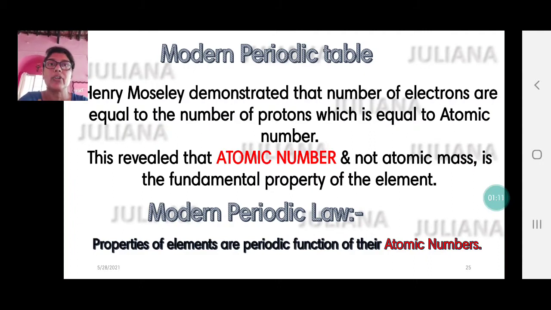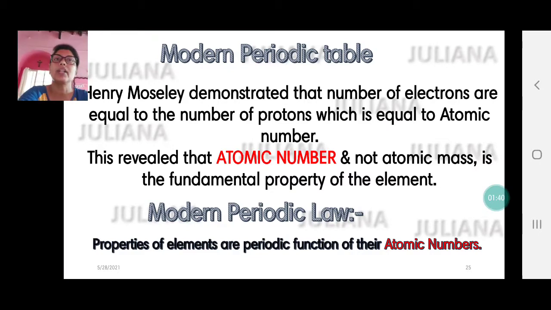The moment atomic number changes even by 1, the element ceases to be that element and it is the next element. For example, carbon has atomic number 6; if it becomes 7, it becomes nitrogen. So each element has specific characteristics depending on its atomic number. And this solved many of the problems that the earlier scientists were facing.